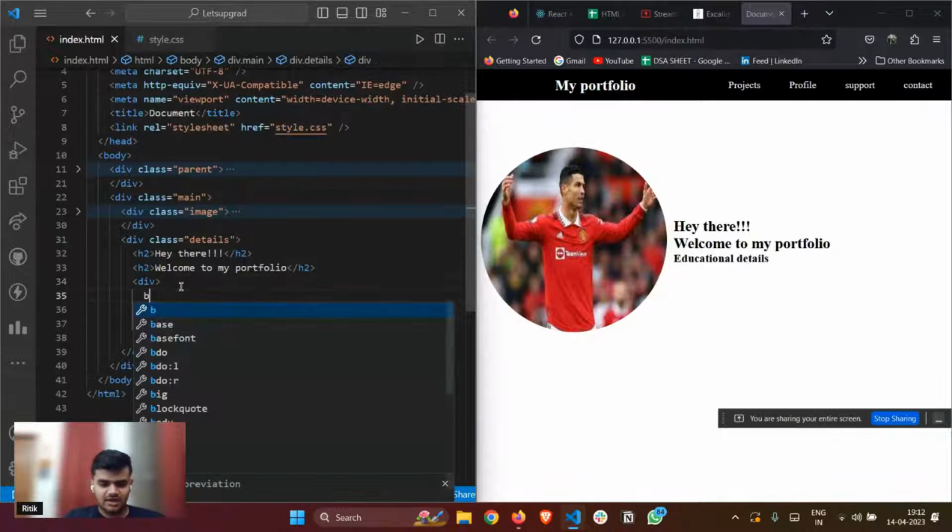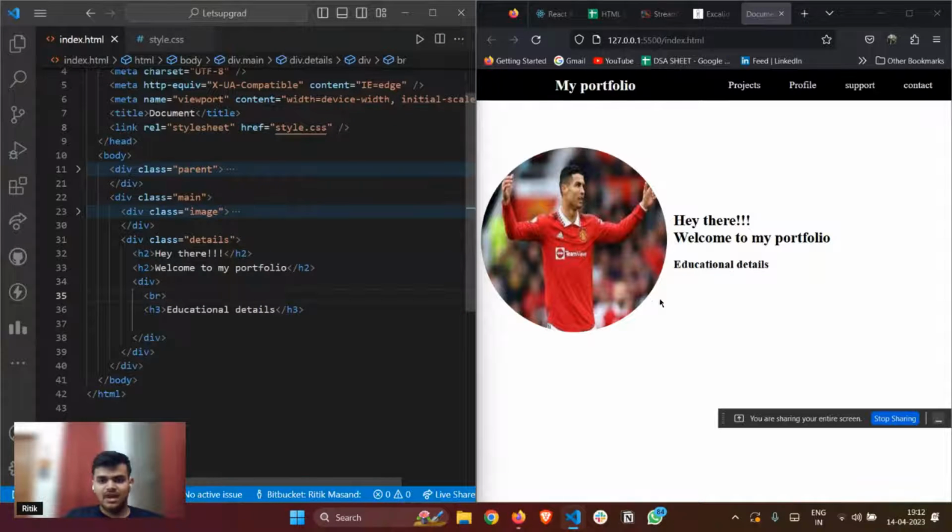Yep, and before that, let me just add a br tag. So br tag is to add space between the lines. So as you can see, I have added some lines here. Okay, educational details. Now after educational details, I'll just quickly do one thing.